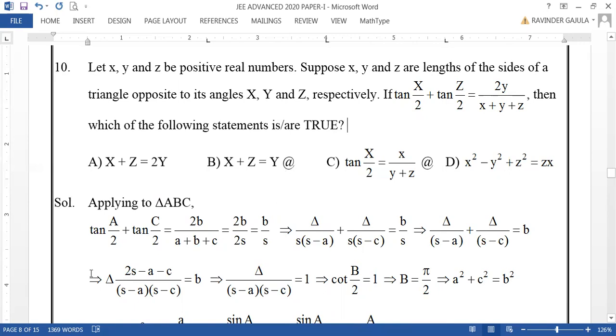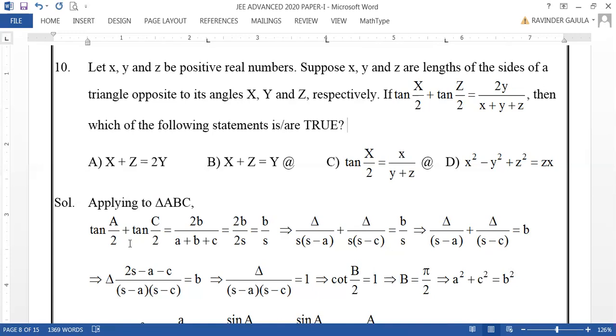Dear friends, I will consider this question on triangle ABC, considering x equal to a, y equal to b, z equal to c, because we are so comfortable with the letters ABC and with triangle ABC in applying the properties.